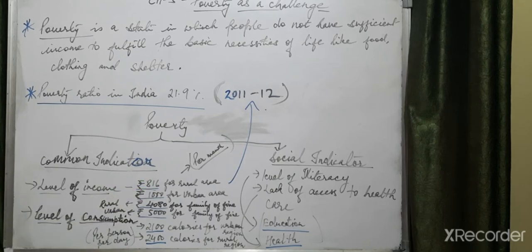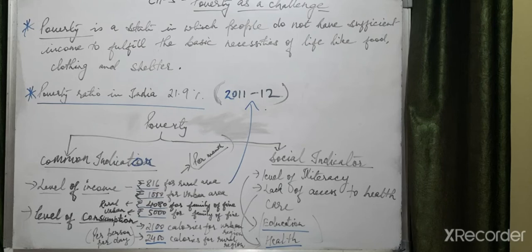So here you can see that at less income, survival is possible in the rural area, but in the urban area more income is required. Why? Because the prices of things are higher in the urban area as compared to the rural area. According to that it has been maintained.